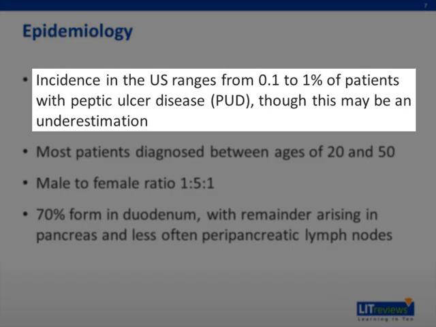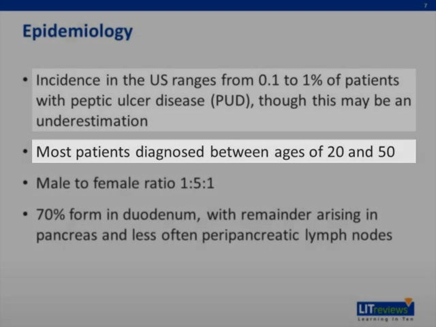The incidence in the United States ranges from 0.1 to 1% of patients with peptic ulcer disease. However, this may be an underestimation because patients with undiagnosed ZES often have symptoms similar to those caused by typical peptic ulcer disease related to H. pylori infection or nonsteroidal anti-inflammatory drugs.